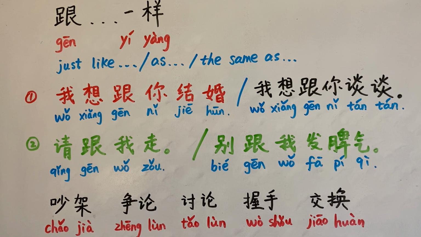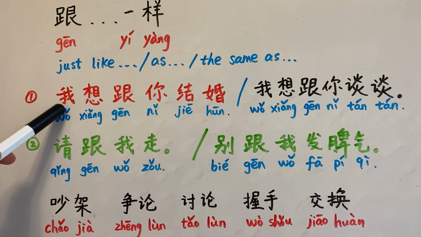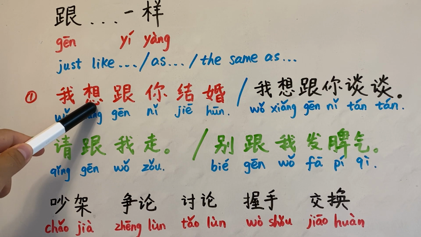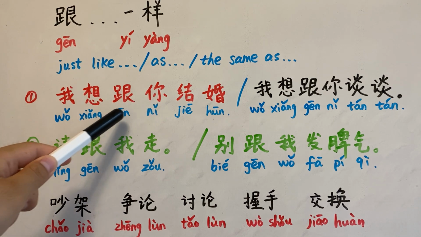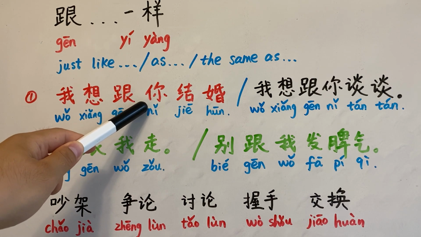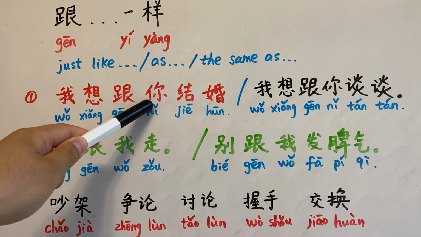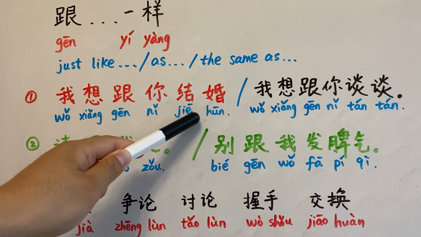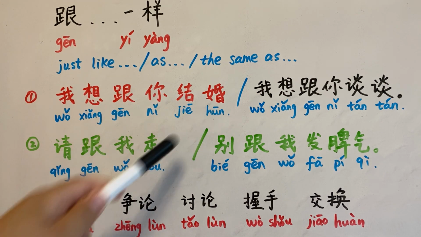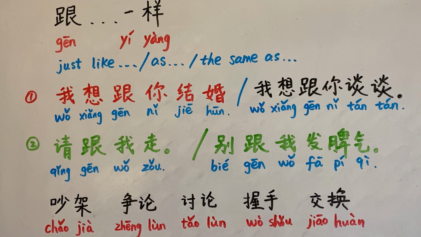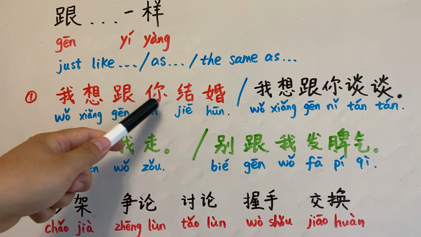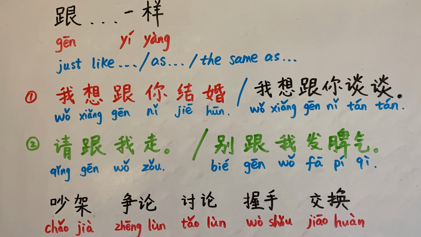So this sentence literally means I, 想 is want. 跟你, 你 is a second personal pronoun, you. 结婚, this is a verb, to marry somebody or get married. 我想跟你结婚 means I want to marry you, or I want you to marry me.